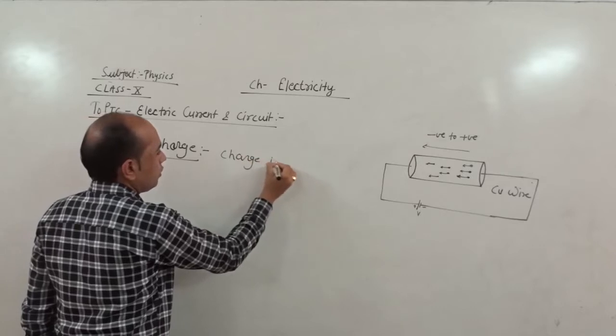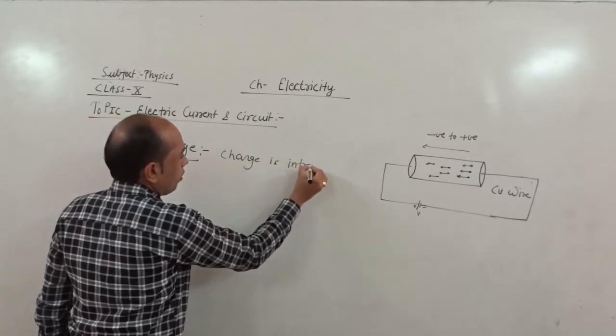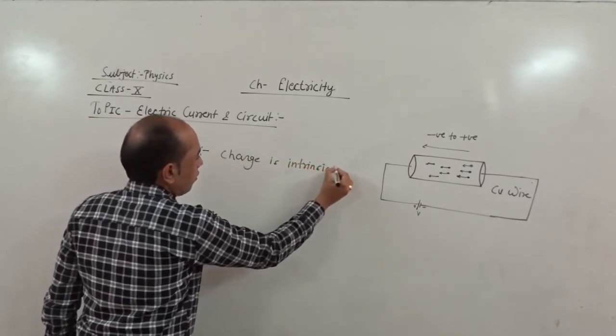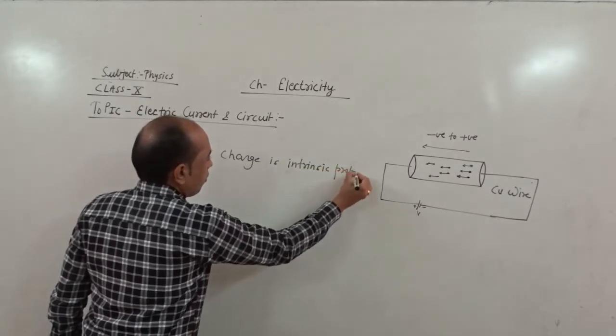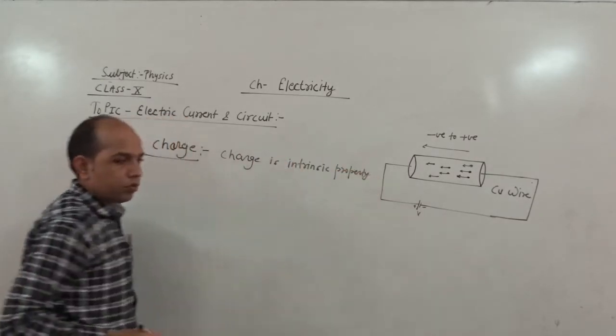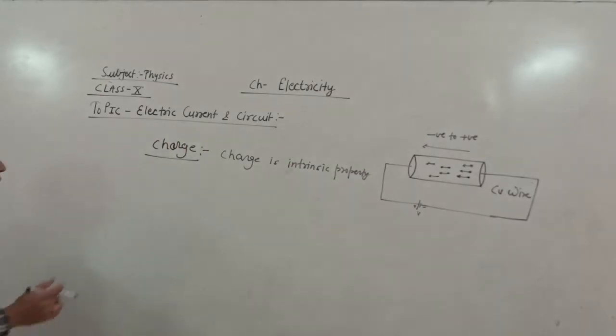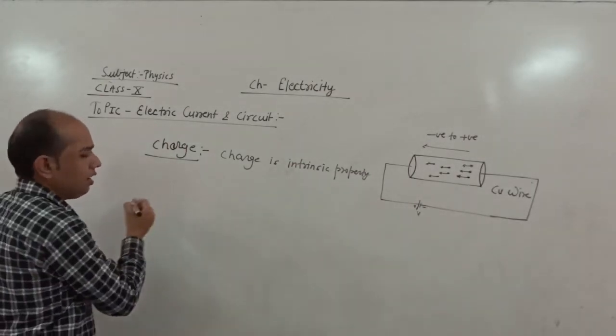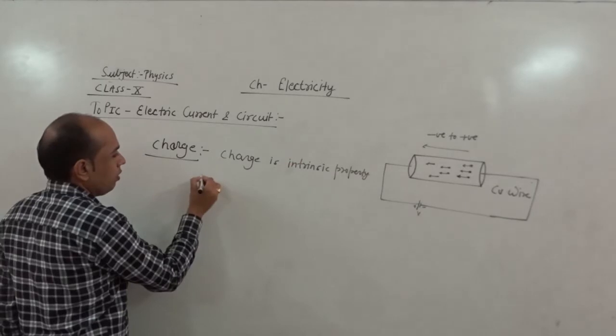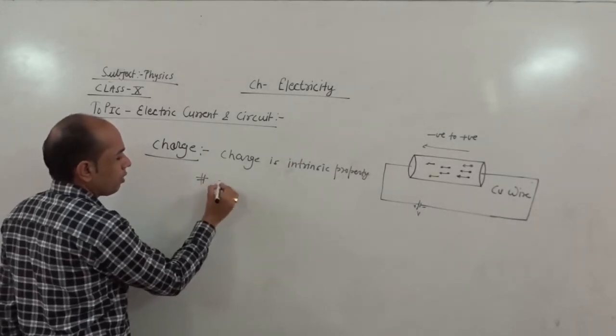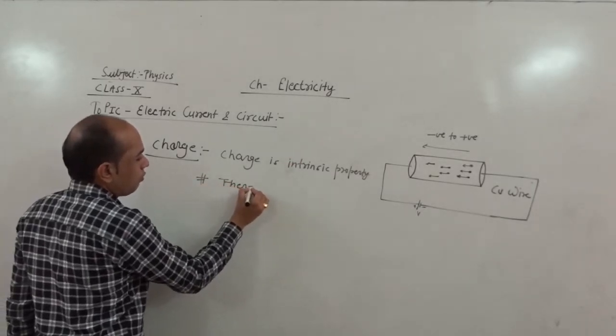Electric charge is an intrinsic property of matter and it has some characteristics. Firstly, there are two types of charge.